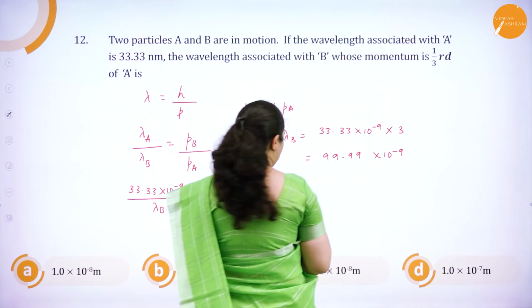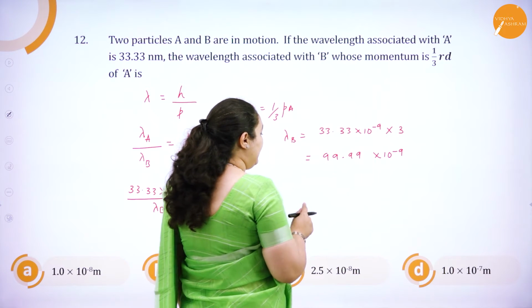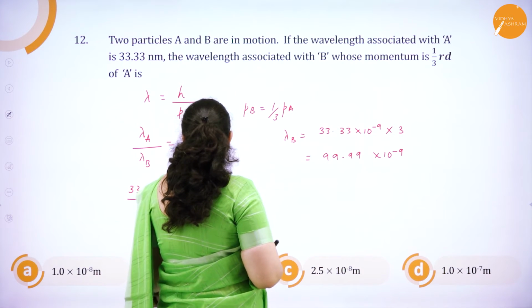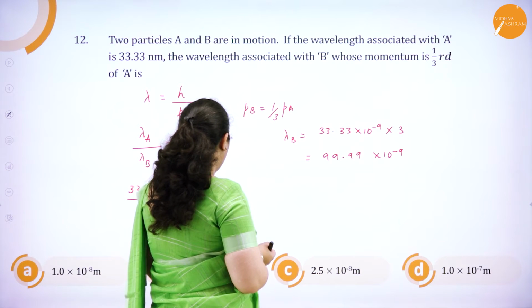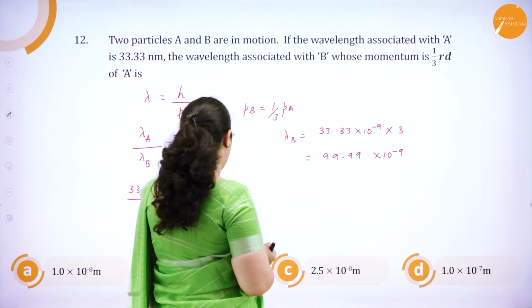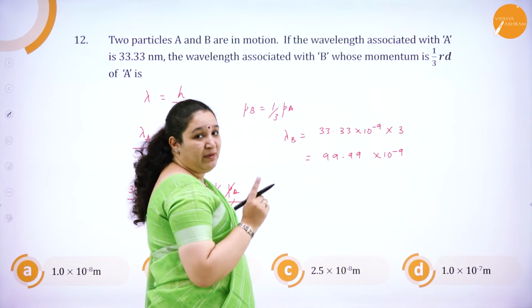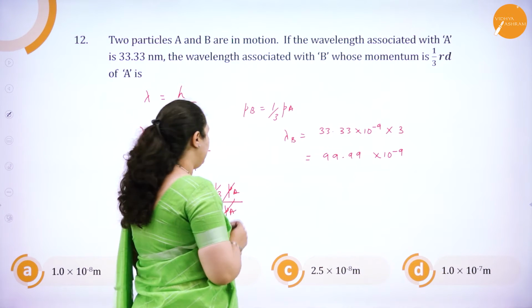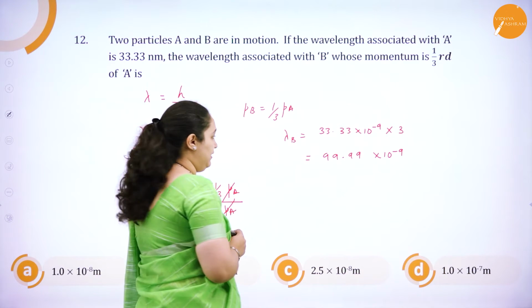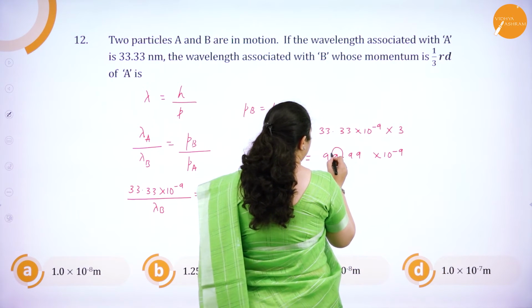Of course, I don't have that answer here. I have 1 into 10 power minus 7, 1 into 10 power minus 8, 1.25 into 10 power minus 7 and 2.5. So of course, B and C are ruled out. Either it should be A or D, but I should take care with the powers. One is 10 power minus 7, one is 10 power minus 8. So I'll move the points here.